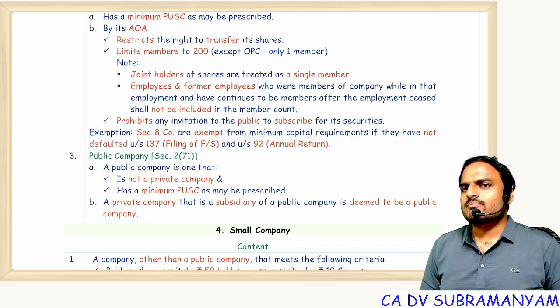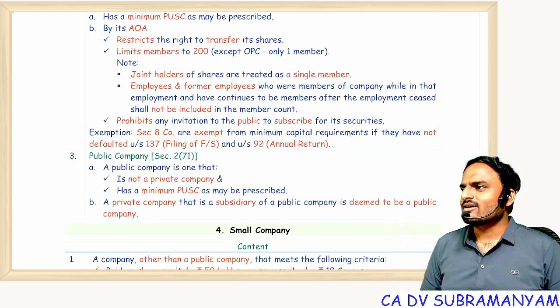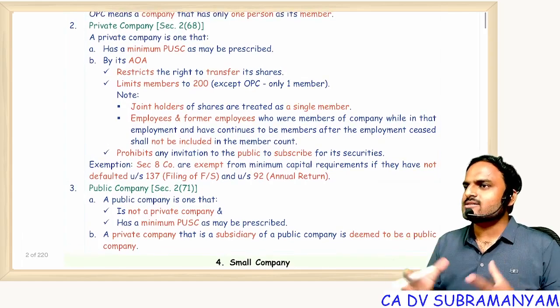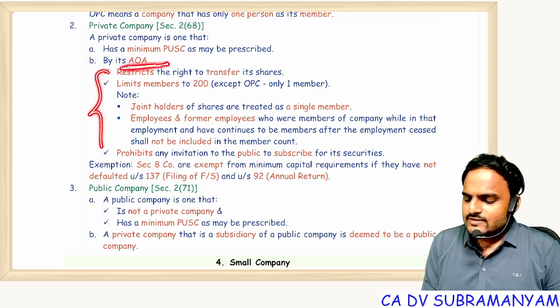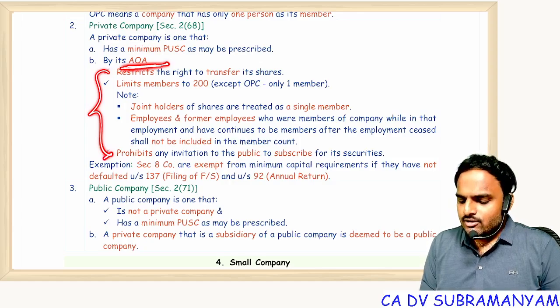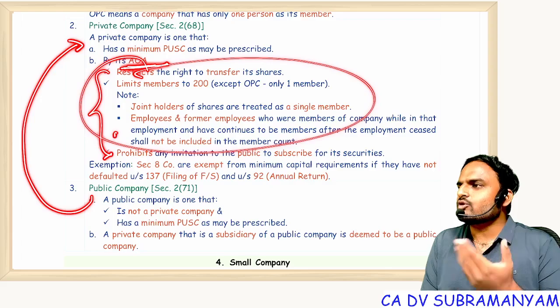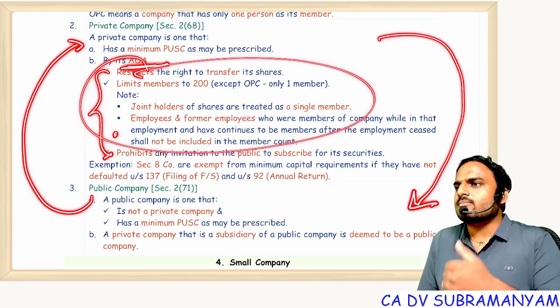Acha? Government companies are not required to use the word private in their name clause. Section 8 companies are not required to use the words private limited at all. Then how will you classify whether a company is private or public? Our answer is on the screen itself. Exactly. If you take the AOA, in the AOA, if these 3 points are there, it's a private company. If these 3 points are not there, it's a public company. Now, if a public company wants to convert into a private company, by adding these points, it can convert itself into private. If a private company wants to convert itself into public, by deleting these points, it can become a public company.